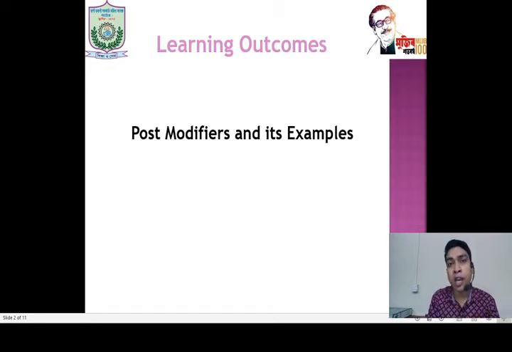If you delete the pre-modifier or post-modifier, there will be no problem for the main sentence. There will be no hamper of it. So both the modifiers add beauty or perfection. These are not the obligatory part of a sentence.